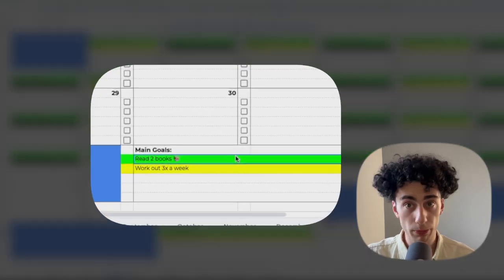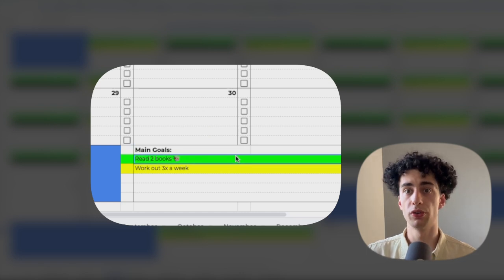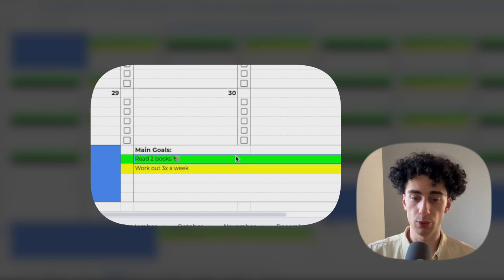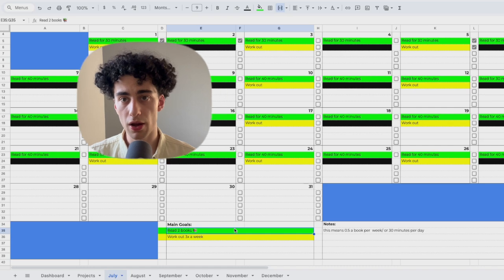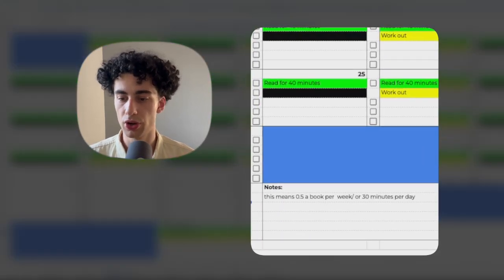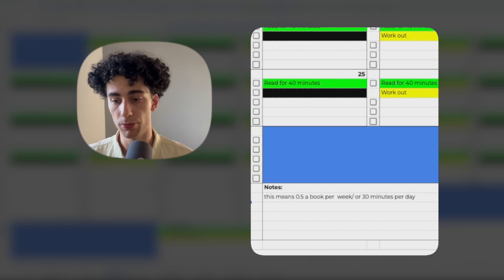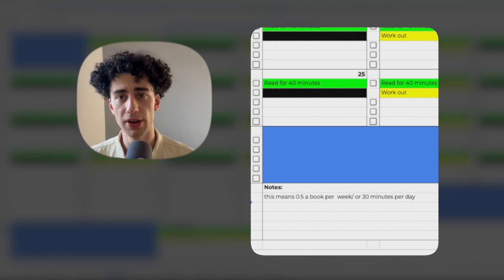For example, reading 2 books, which will help the main goal of reading 20 books for that year, and working out 3 times a week. We also have this notes section right here where you can add, like, reading 2 books a month means reading half a book per week, or reading 30 minutes every single day.